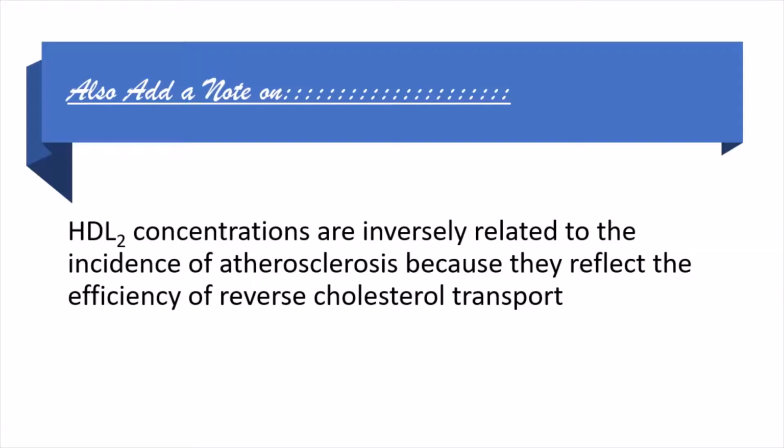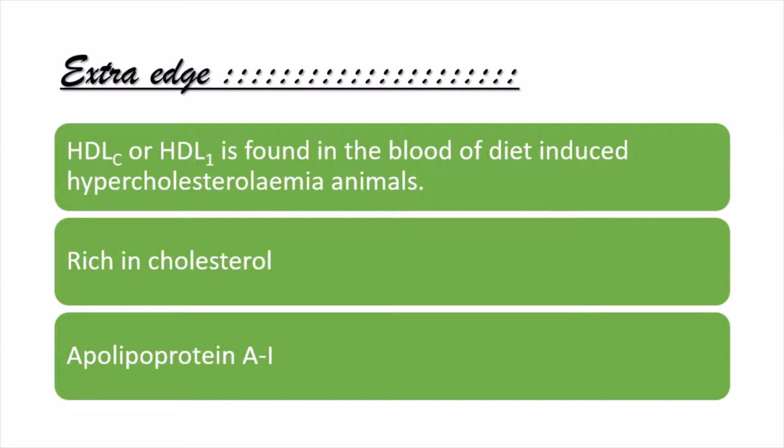Here, I also want you to remember that HDL2 concentrations are inversely related to the incidence of atherosclerosis because they reflect the efficiency of reverse cholesterol transport. अभी तक हमने HDL2, HDL3 की बात की, but HDL1 क्या होता है? So let's see what is HDL1. HDL1 is found in the blood of diet-induced hypercholesterolemic animals. It is rich in cholesterol and also has apolipoprotein A1.